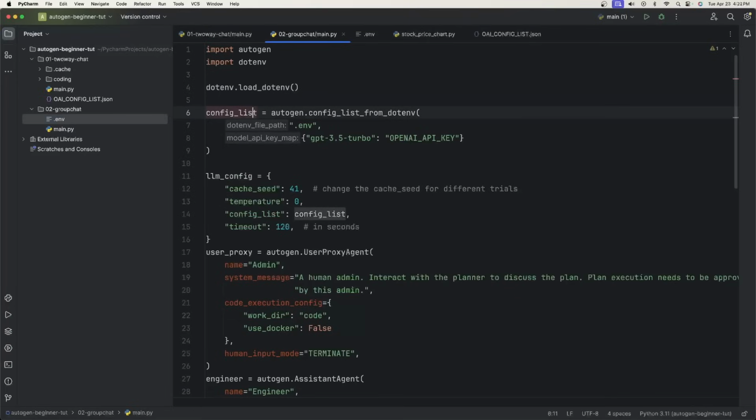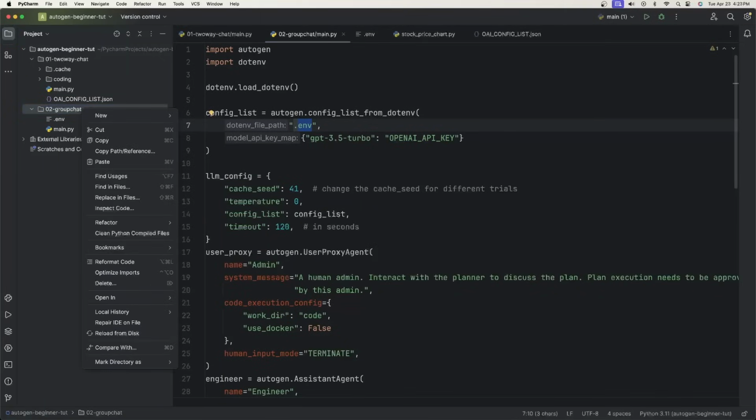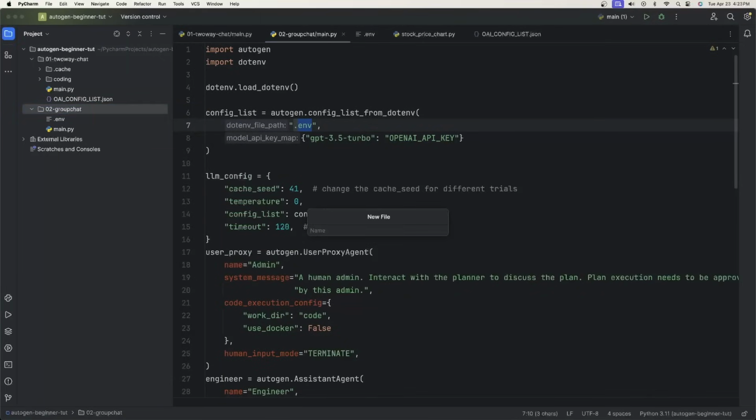So we'll say config list equals autogen.config_list_from_dotenv, which is just a function for AutoGen. We want to look at the .env file. And then for the 3.5 turbo model, we want to look for the OpenAI API key in the .env file. If you right click on group chat, go to new, then you'll type in .env and create the file.